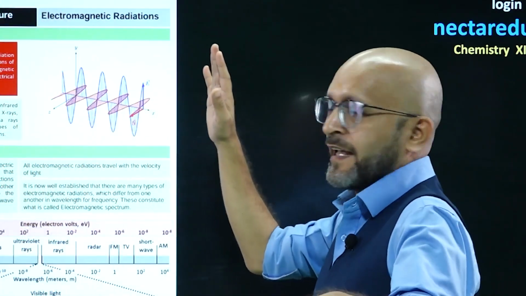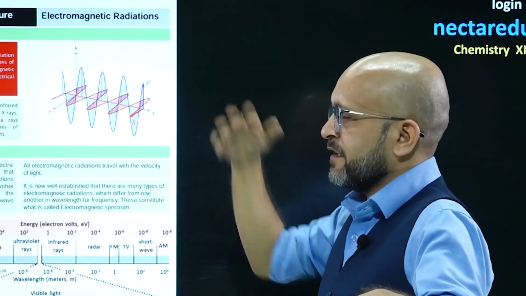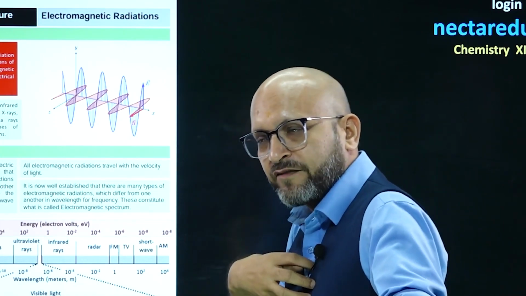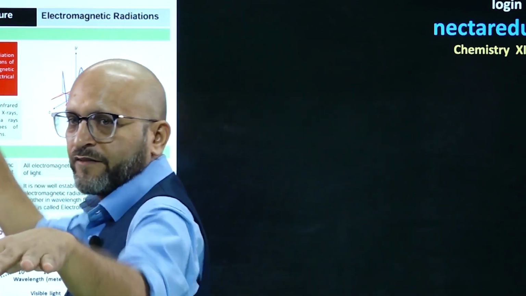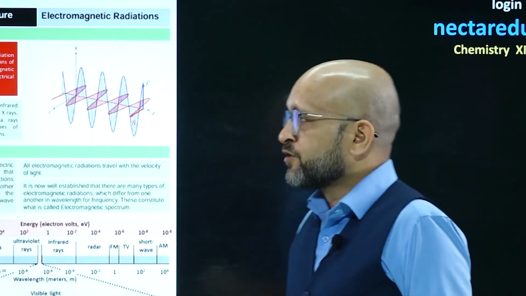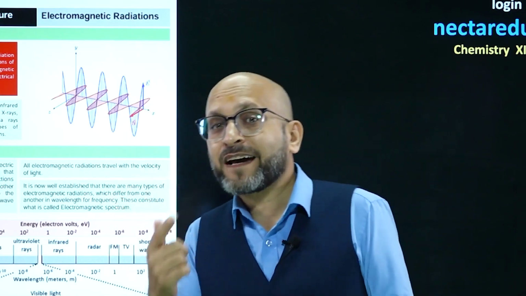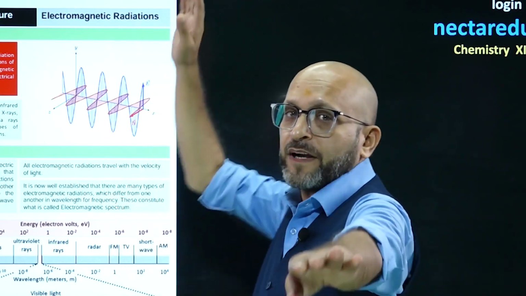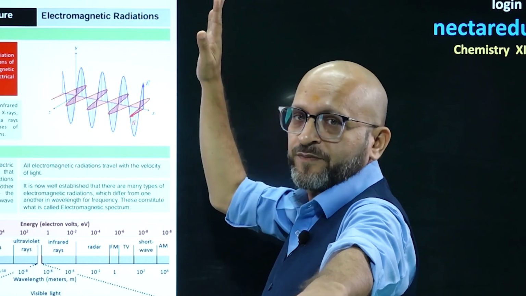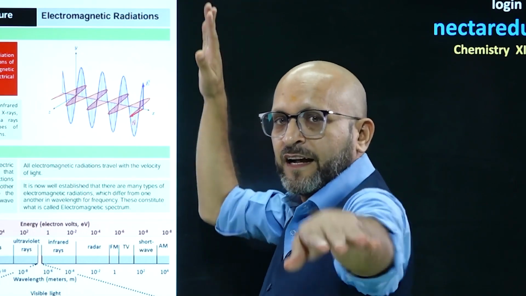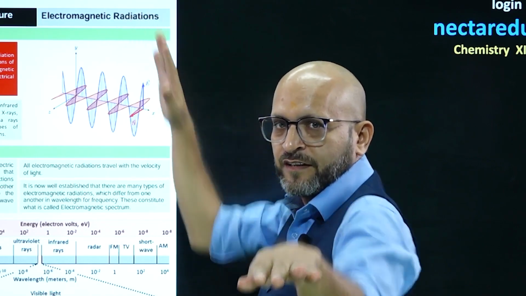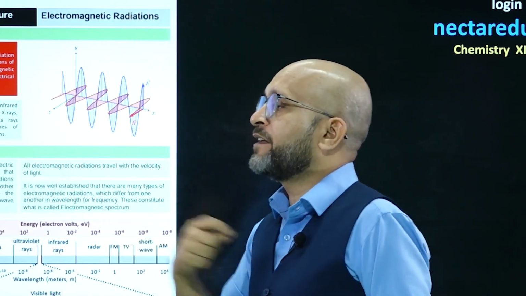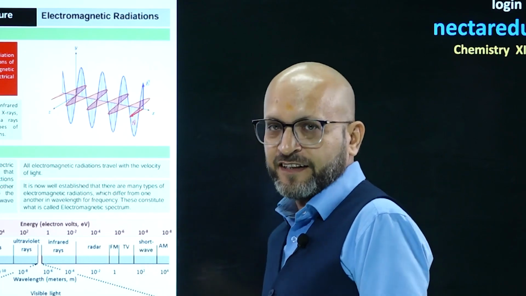Or you can watch me like this. I am an electromagnetic wave. This is the movement of an electromagnetic wave, right? So the electric field component and magnetic field component oscillate perpendicular to each other. Watch me. This is the electric field component and this is the magnetic field component. Both are oscillating perpendicular to each other, right? And my movement is the movement of electromagnetic radiation.